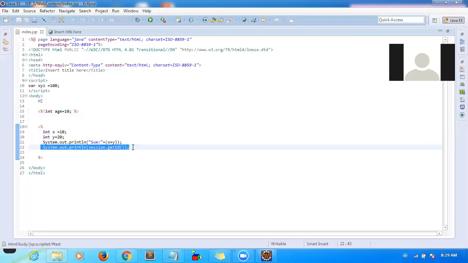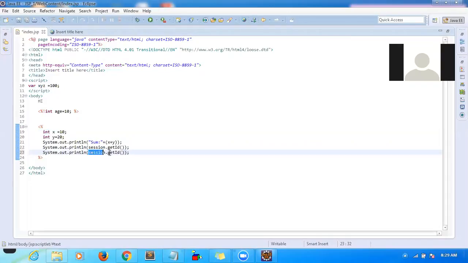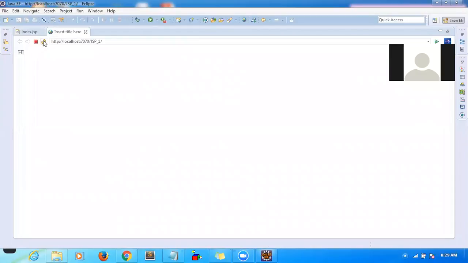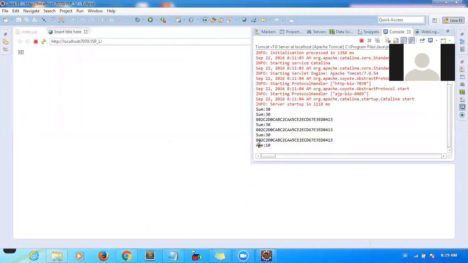Let me display the age. Let me add it, refresh it, and you can see the age. So I can access the variable, right?